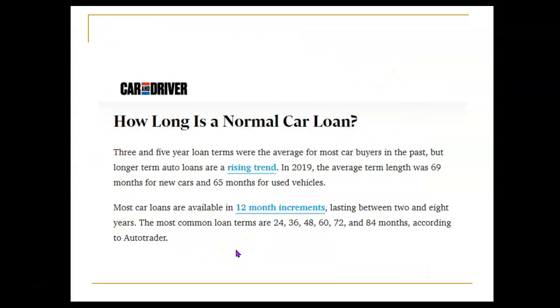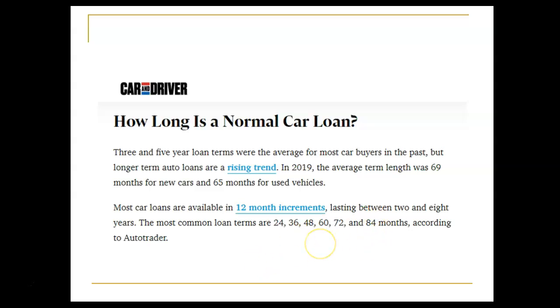How long is a normal car loan? Well, this, if you look at it, talks about averages and what's most typical. It says in 2019, the average term length was 69 months for new cars and 65 months for used vehicles. But they also say that the most typical length for a car loan is in 12-month increments, like a whole number of years, from 2 years up to 8 years.